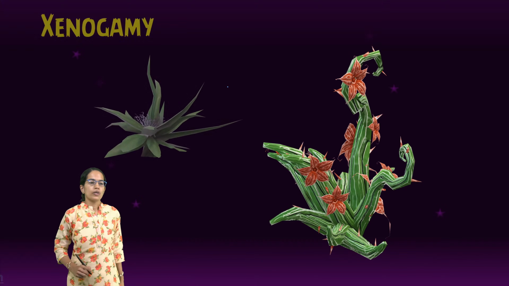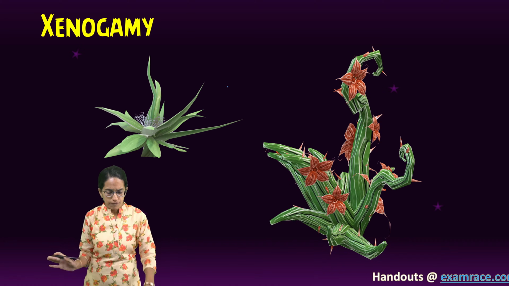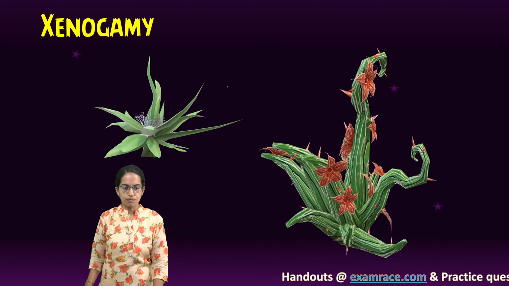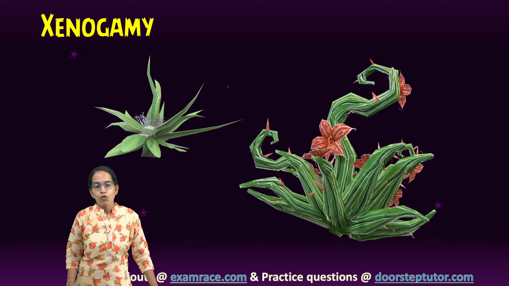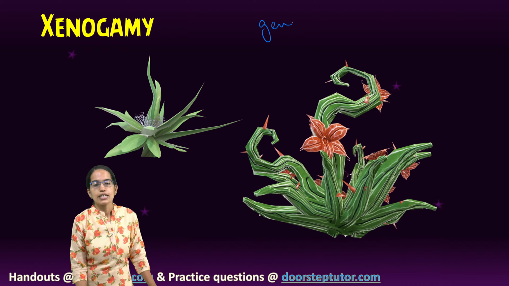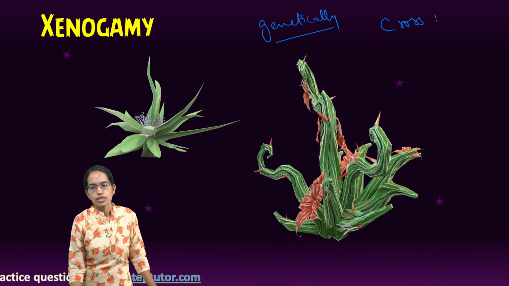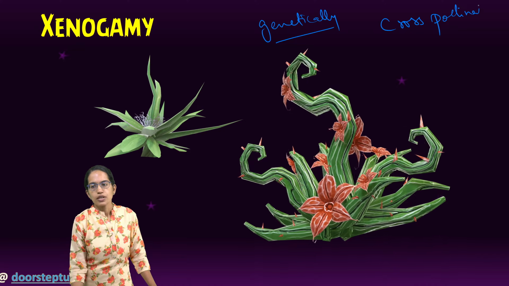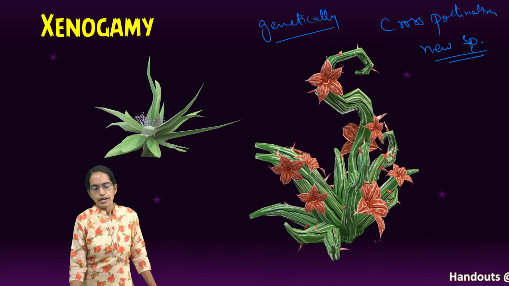The next important type is xenogamy. Xenogamy is between two different plants or two different species. They are altogether different species. What is the benefit? They are genetically very far off, so there is cross-pollination. With cross-pollination, a new breed or new species can be identified.